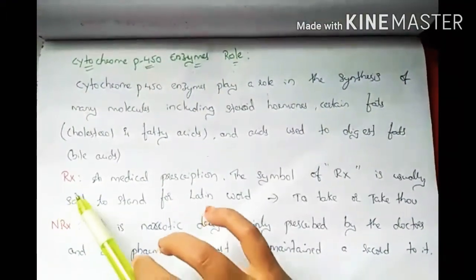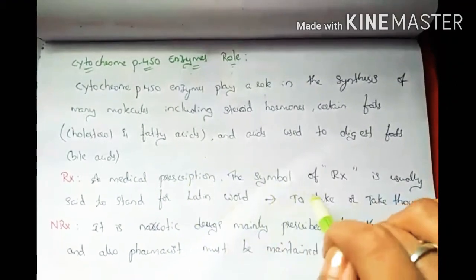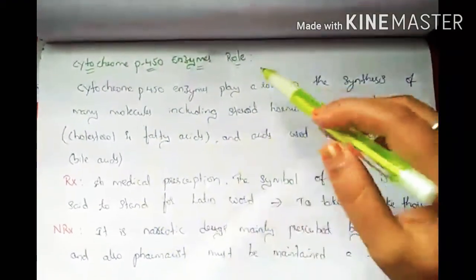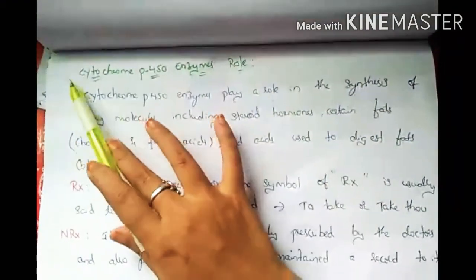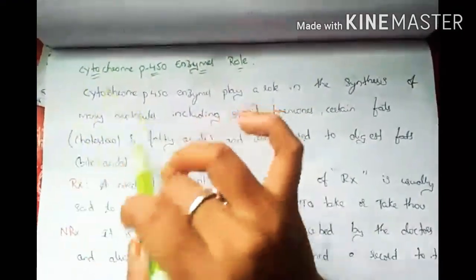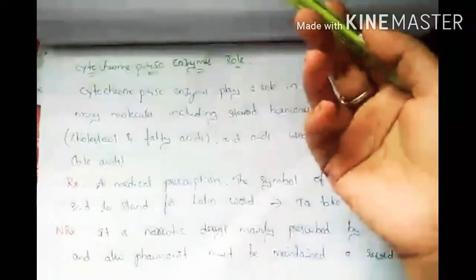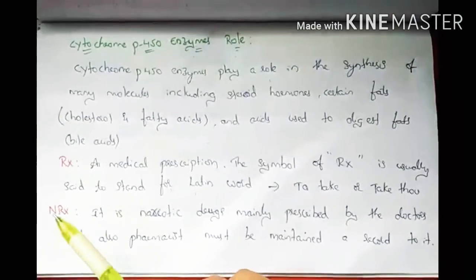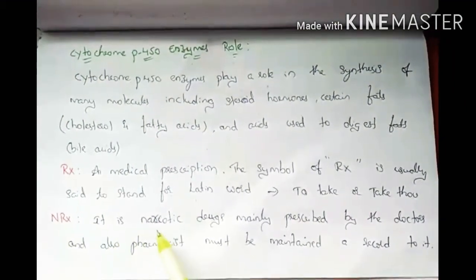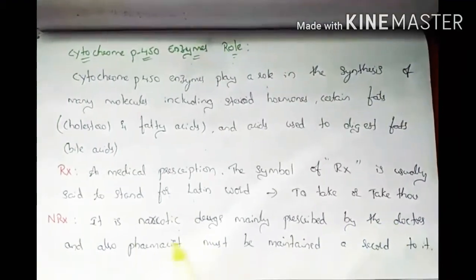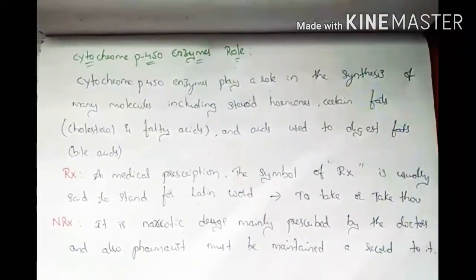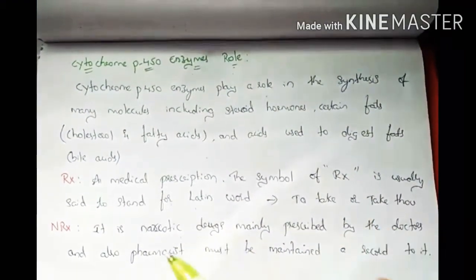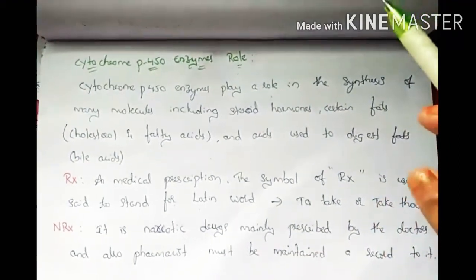Here, why do we use Rx in a prescription, meaning a medical prescription? The symbol Rx is usually said to stand for the Latin word meaning 'take thou'. At the upper left side of a prescription we have Rx, which means take thou, meaning the drug is given to the patient by the pharmacist. NRx is for narcotic drugs, mainly prescribed by doctors, and pharmacists must maintain a record of it. Opium drugs are mostly recorded by the pharmacist.